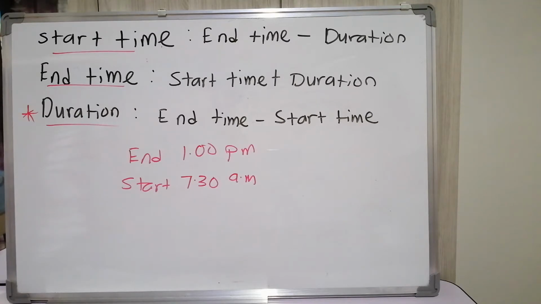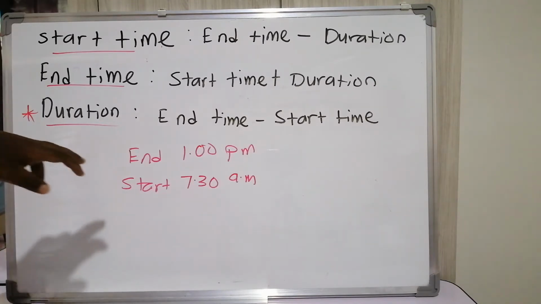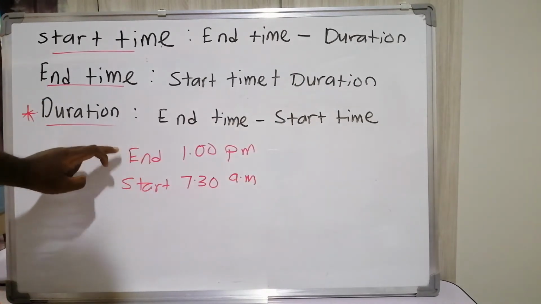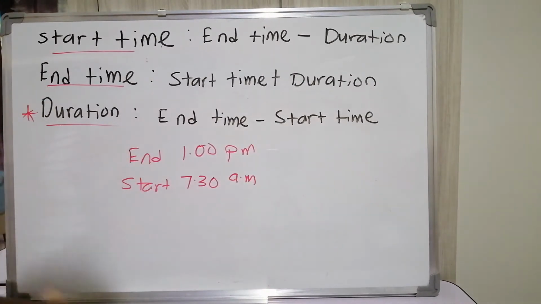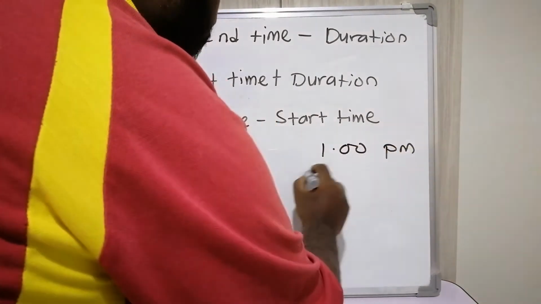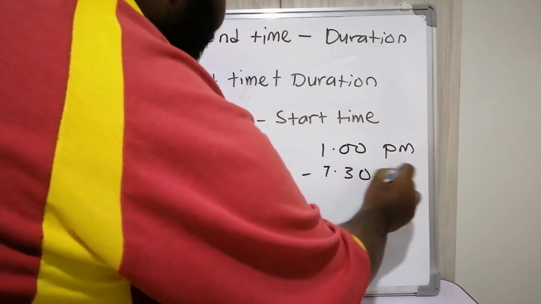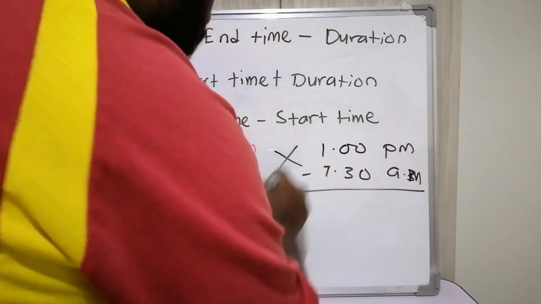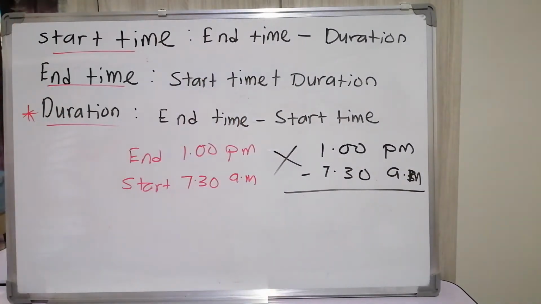According to the formula, we have to do end time minus start time. That means 1 p.m. minus 7:30 a.m. We cannot do it like this because we cannot subtract 7 from 1.